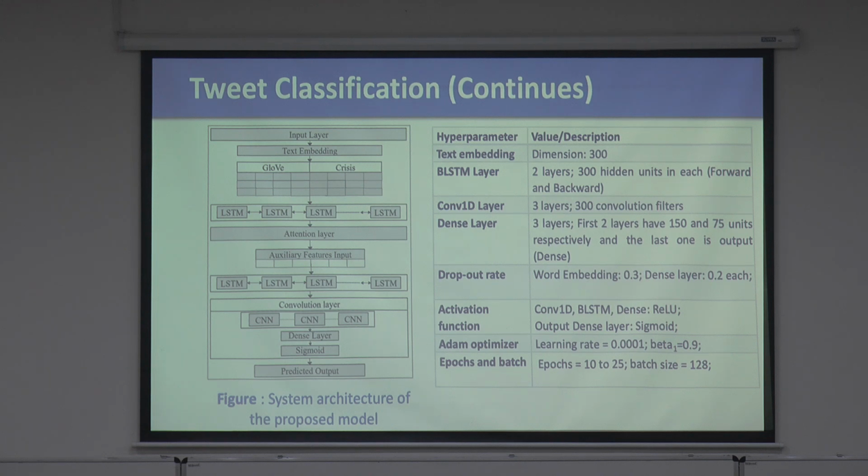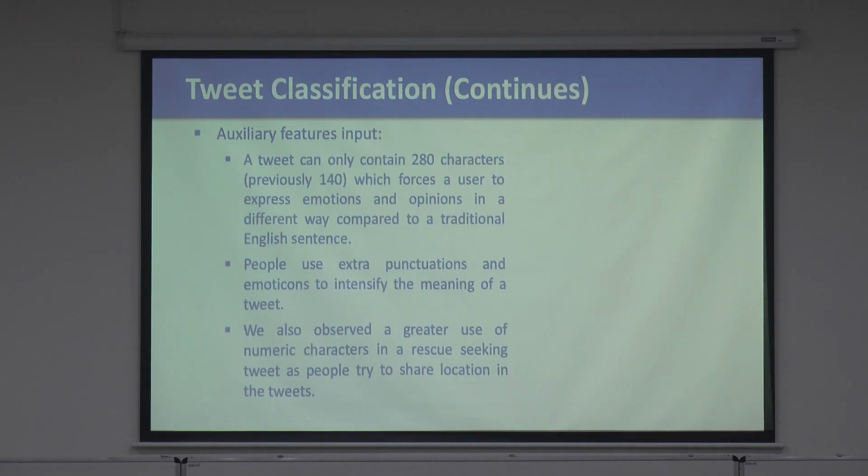We have, of course, taken these parameters into account. For text embedding, we have about 300 dimensions. So we have tried to play with these dimensions. BiLSTM layer, 2 layers, 300 hidden units. Dense layer, 3 layers, 2 layers are 150 and 25 units. So we have played with all these parameters within this deep learning model. Okay? I'll not go into the details. You can see the paper.